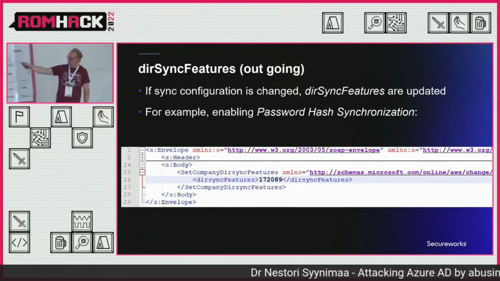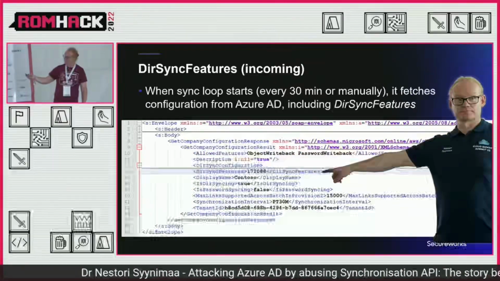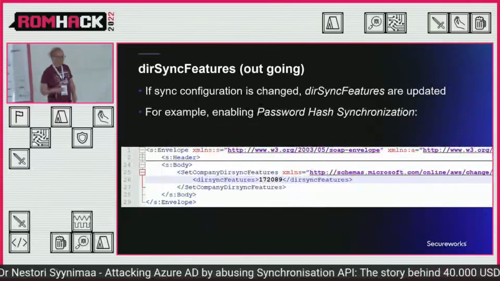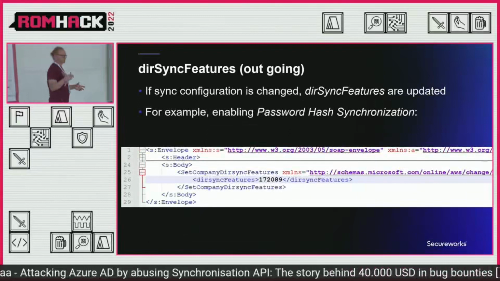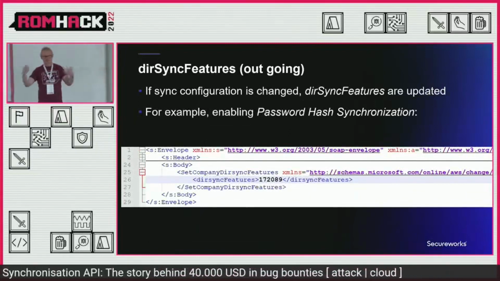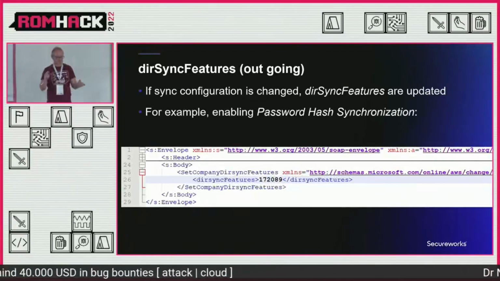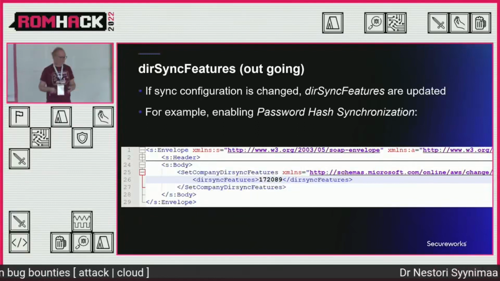So now it's different. It's 89, and here it was 88. So this is the way the Azure AD and the Azure AD Connect are talking to each other. So what features are enabled? That's basically how they do that conversation.